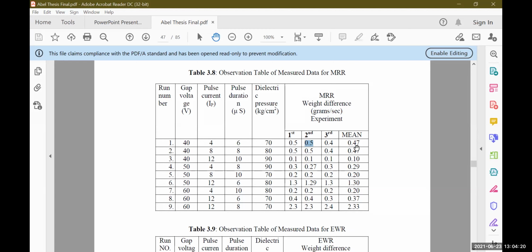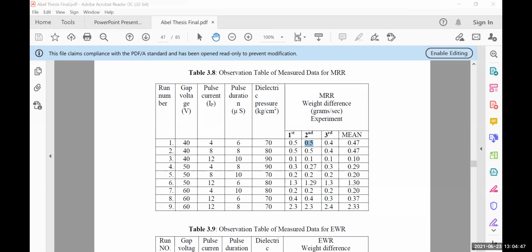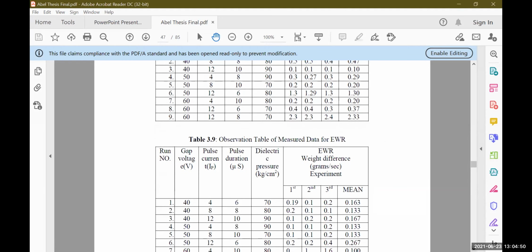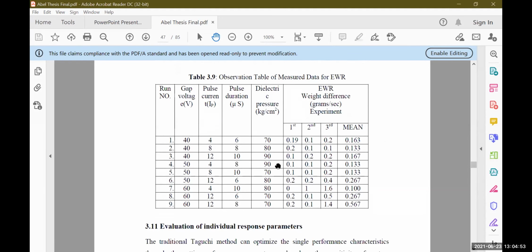And we take the mean value to remove any kind of bias. This whole table represents the MRR calculation for the 27 experiments: 9 designs, and these 9 have to be repeated 3 times. So here is the MRR value. In a similar way, he calculated the EWR value, electrode wear rate. So this is only the data. After that, your work starts for the analysis.